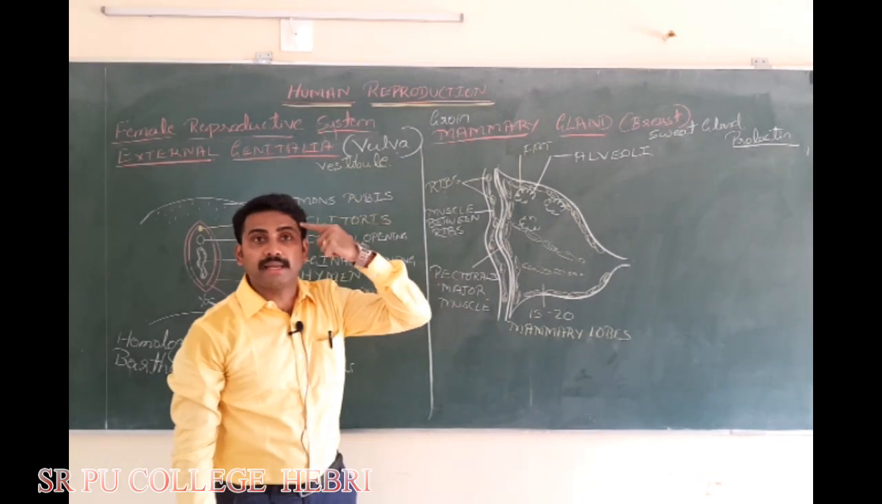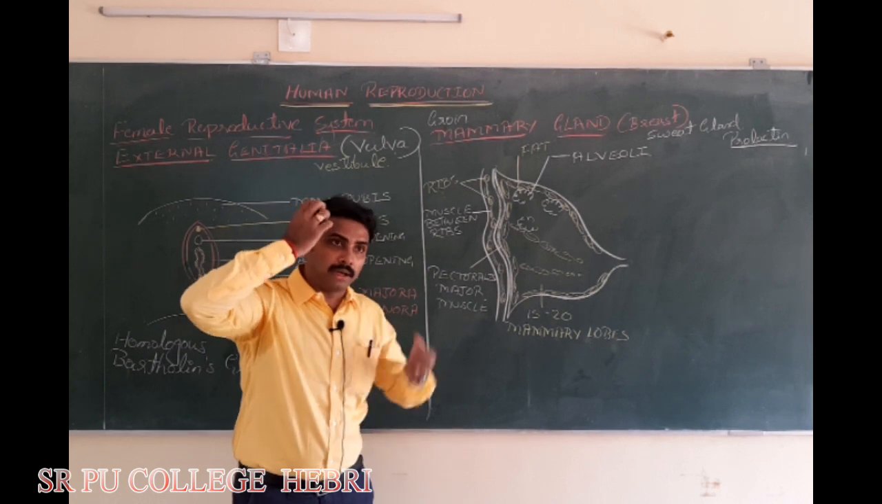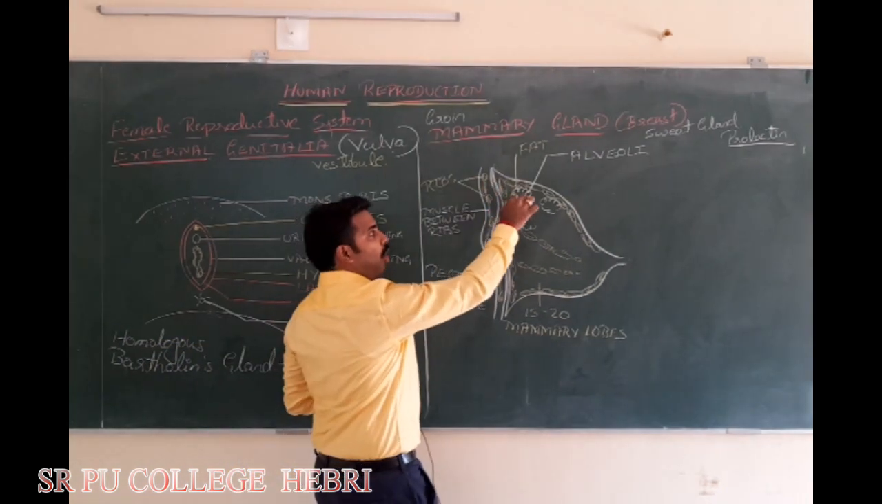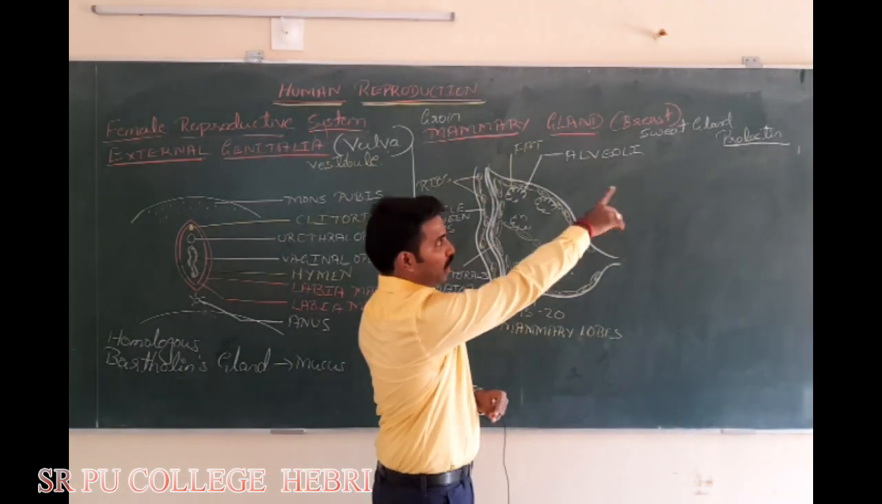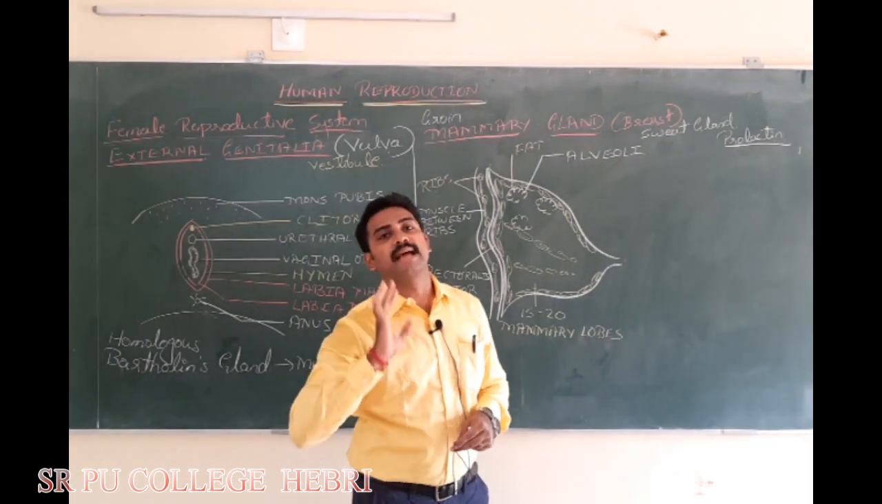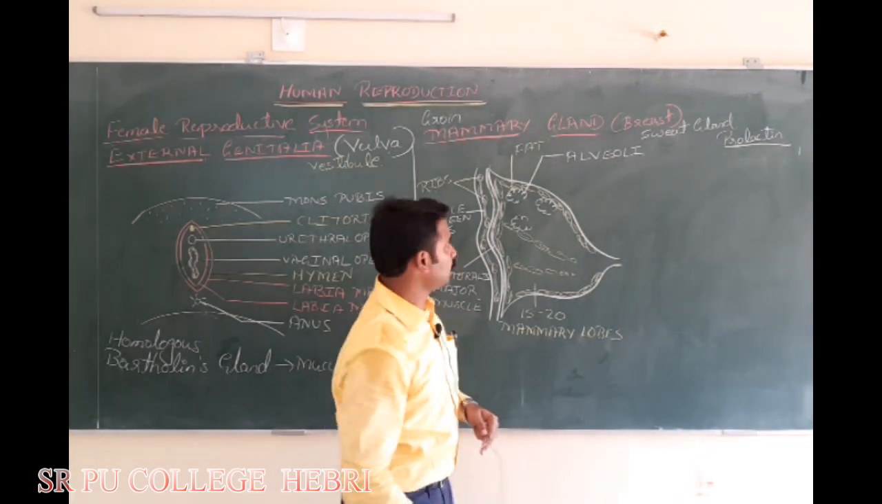The mother's anterior pituitary synthesizes and releases which hormone? Prolactin. Through blood circulation, prolactin will act on which one? Alveoli, to synthesize milk. One mark question: prolactin is known as the milk synthesizing or producing hormone.